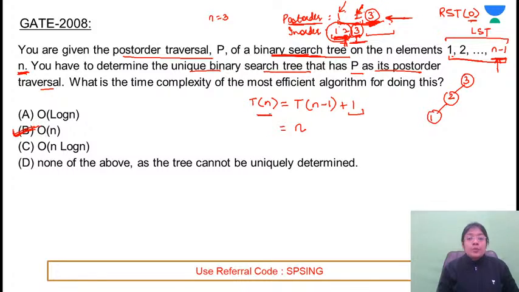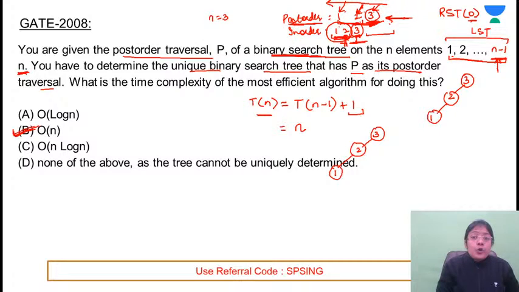This was one direct approach that we have taken. Here they have asked, you have to determine the unique binary search tree. So basically, to determine the unique binary search tree, every time you are getting the root of the next level. At the first level 3 will be the root, at the next level 2 will be the root, at the next level 1 will be the root, because it's a skewed tree, right? So this means that you need one traversal.